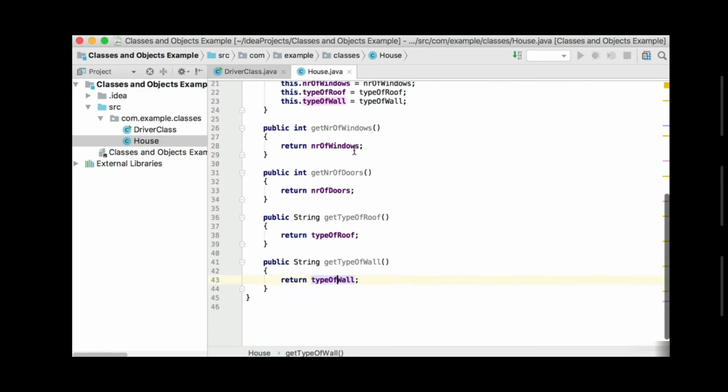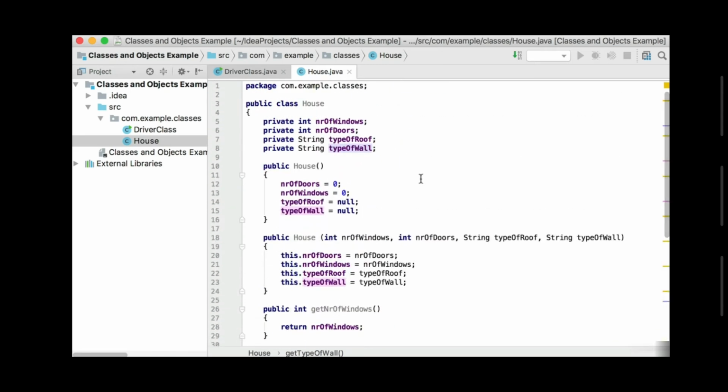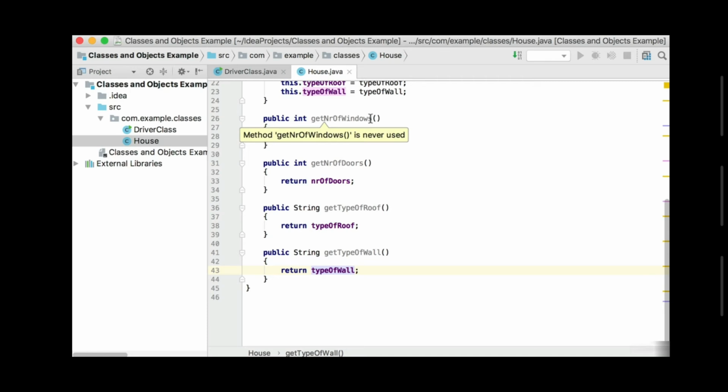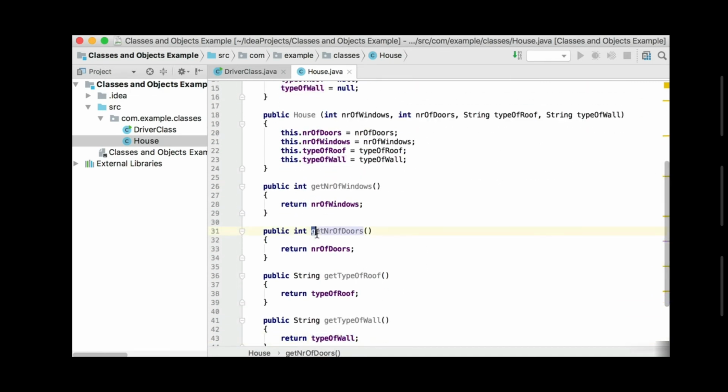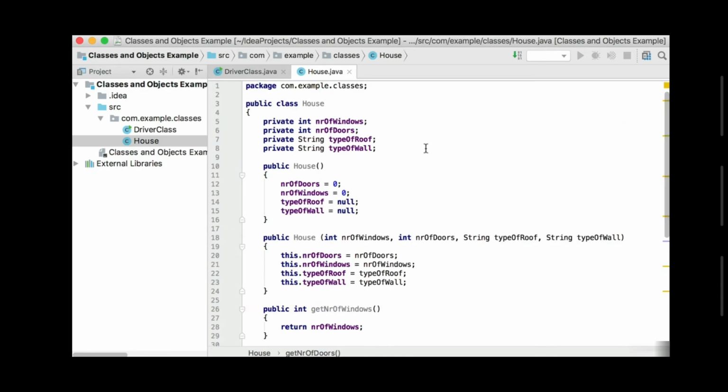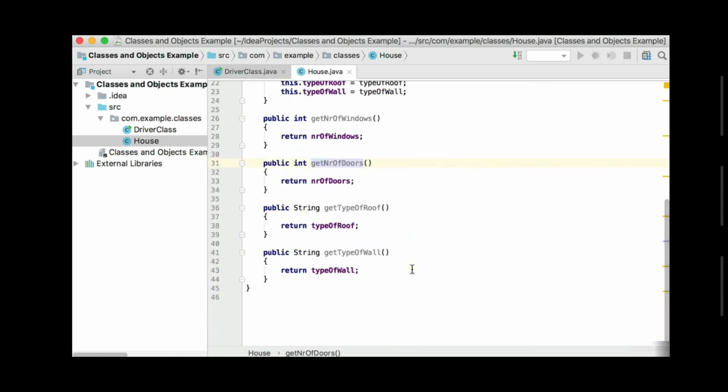Right, so those are the getter methods, and normally my getter method starts with a get, but remember the name of your method is up to you as the programmer. You can choose what your method's name should be, but it's good Java convention to use the methods as generated here. So you can see it starts with the word get, and then the first letter of your variable will be capitalized, and the start of all the subsequent words will also be capitalized.